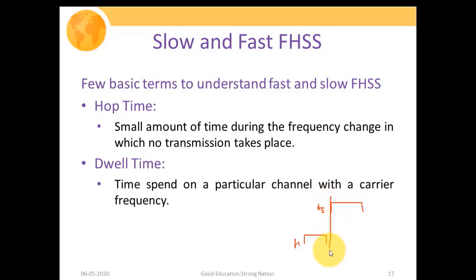The time gap in which no signal is actually passing is called the hopping time, represented by Th. So hop time is the amount of time during which the frequency changes and no transmission takes place. And what do we mean by dwell time? It is the time duration in which the signal is using only a single carrier frequency, that is F1, or we could say F5. This dwell time is represented as Td, and this is the actual duration.